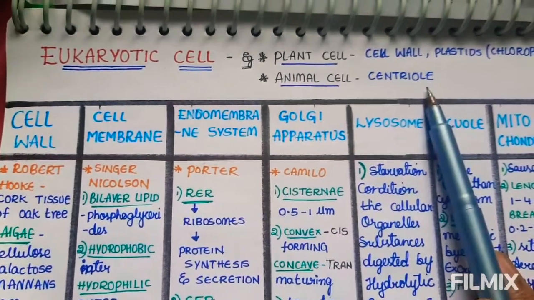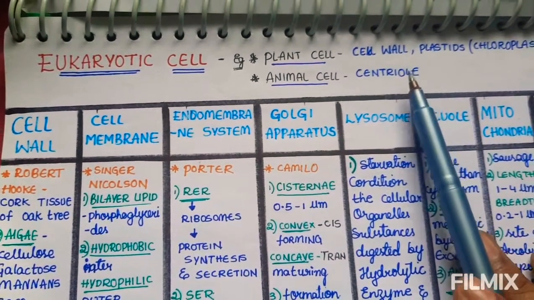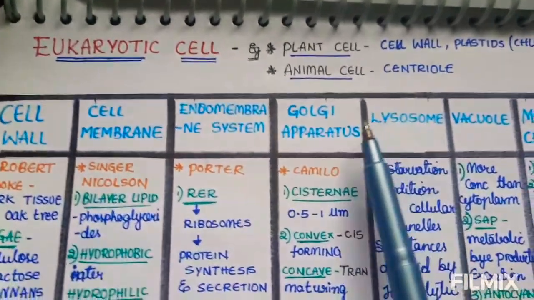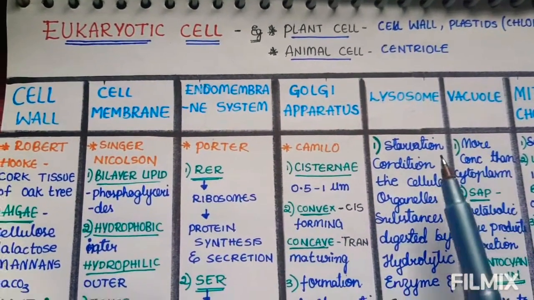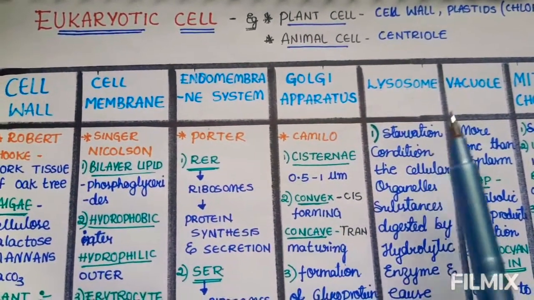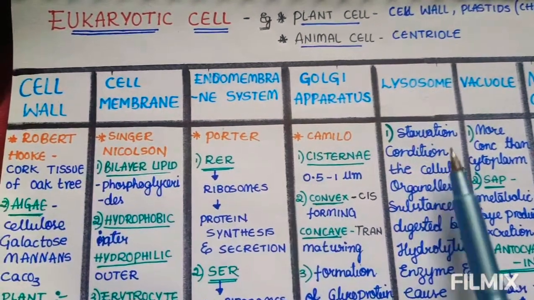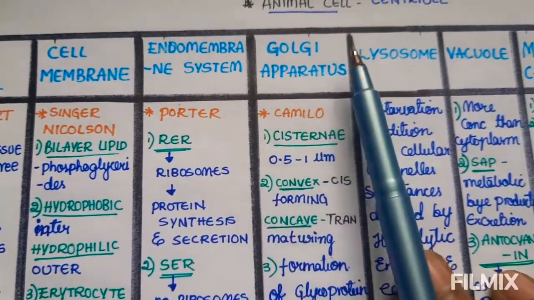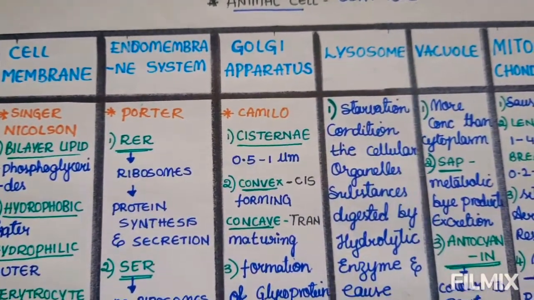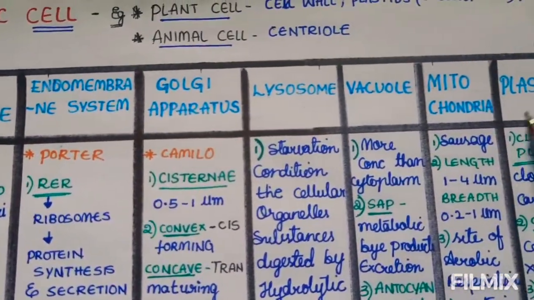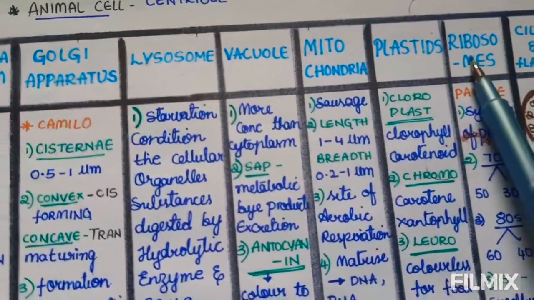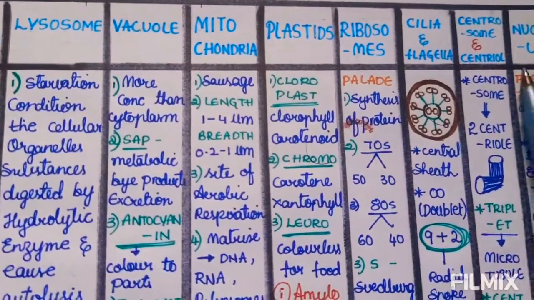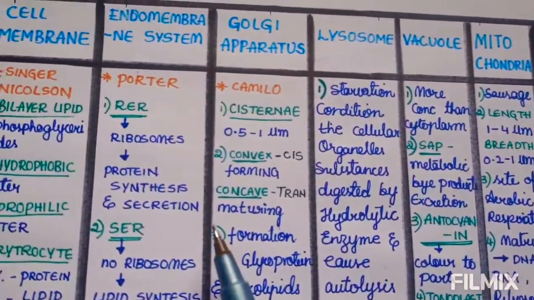Except centriole, all organelles are present in a plant cell. Next we will discuss one by one the organelles present in a eukaryotic cell. In a eukaryotic cell we see many organelles: cell wall, cell membrane, endomembrane system, Golgi apparatus, lysosome, vacuole, mitochondria, plastids, ribosomes, cilia and flagella, centrosome and centriole, and nucleus. First we will discuss them one by one.